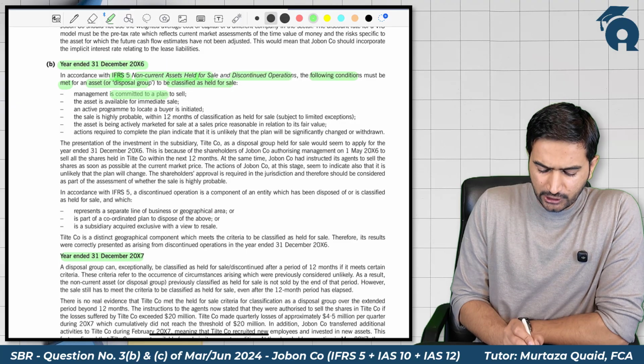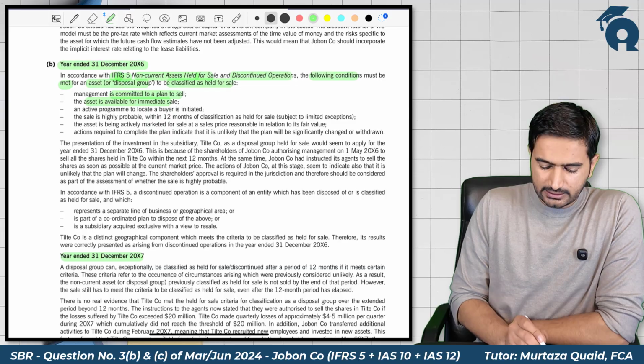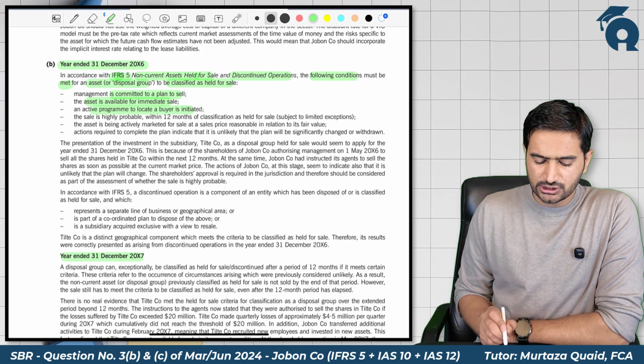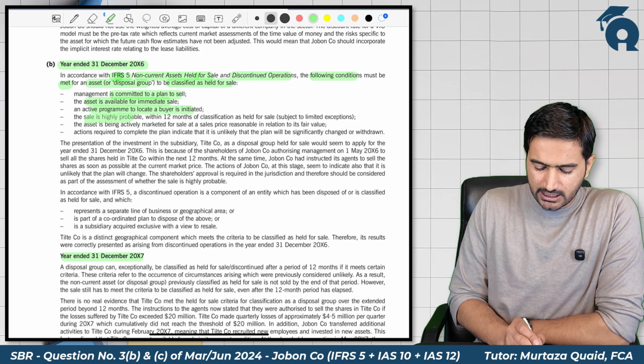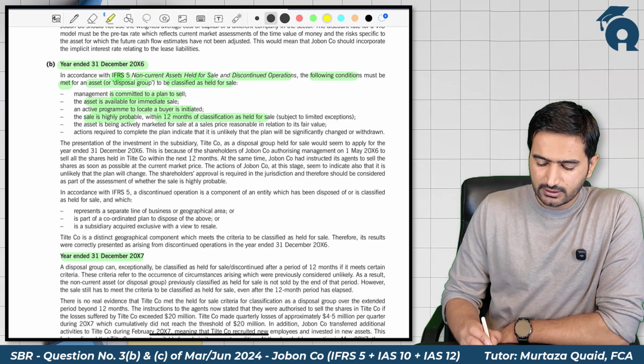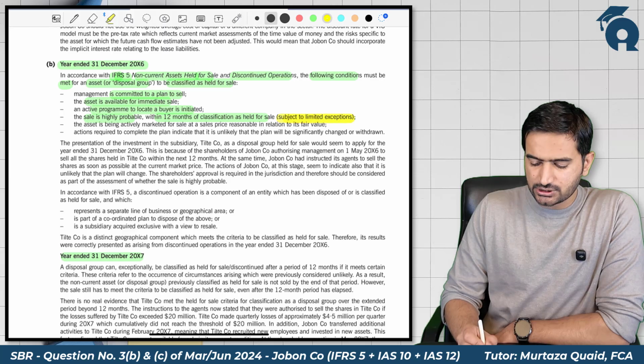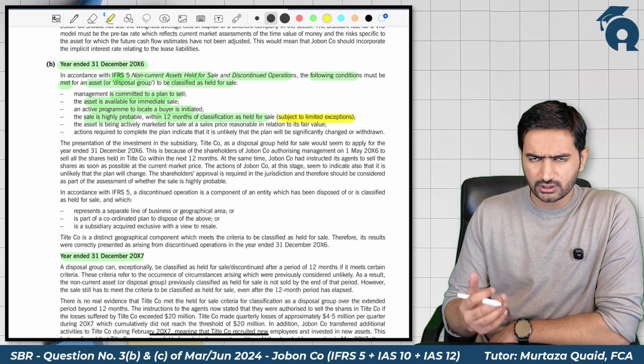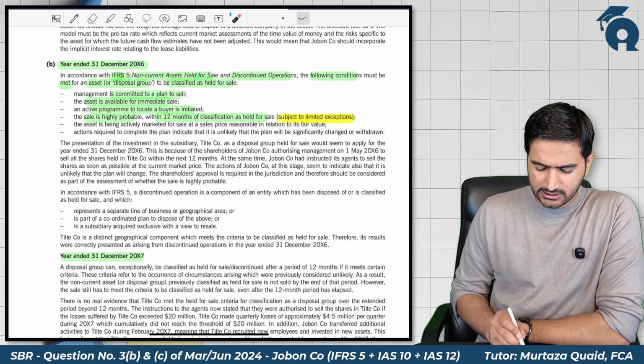The management is committed to a plan to sell. The asset is available for immediate sale. An active program to locate a buyer is initiated. The sale is highly probable, that is within 12 months of the classification as held for sale, subject to limited exceptions. And what are those exceptions? We are going to discuss those in the next part.